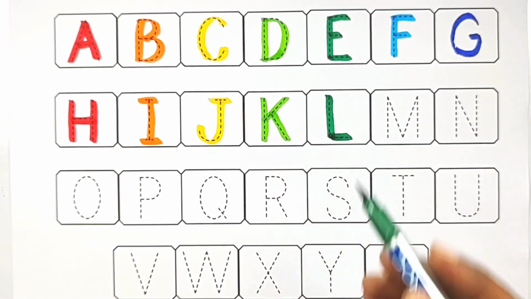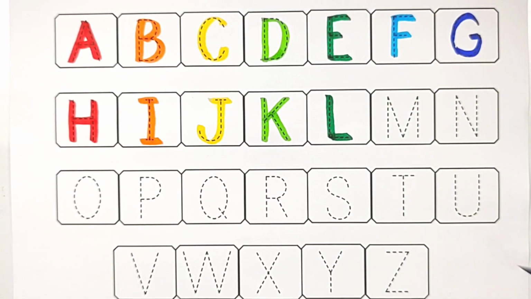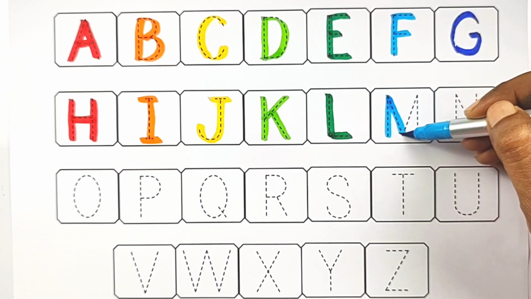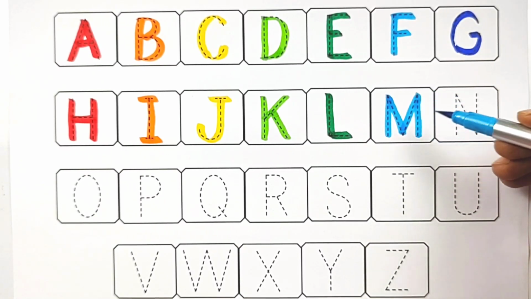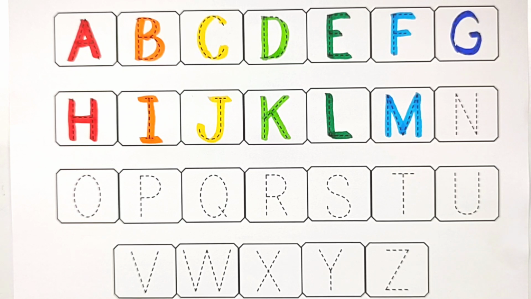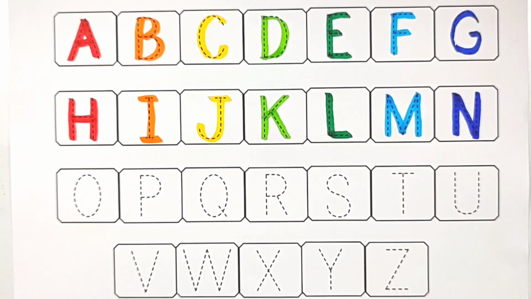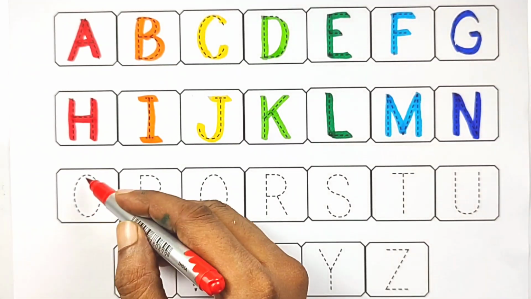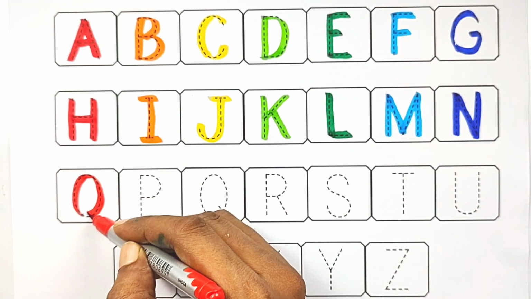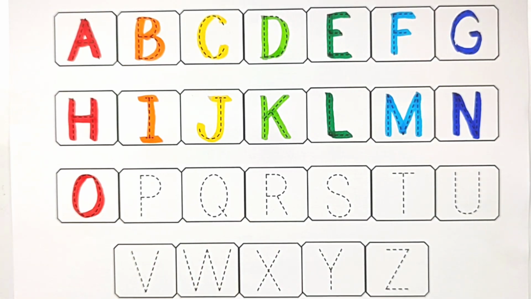Dark green, L for llama. Sky blue, M for mango. Blue, N for net. Red, O for orange.